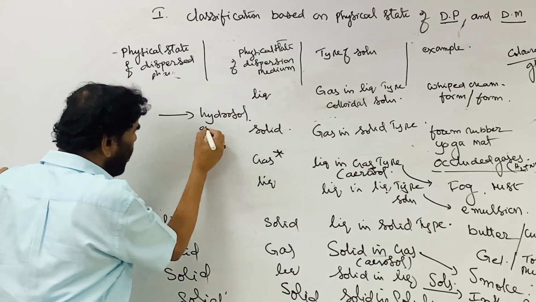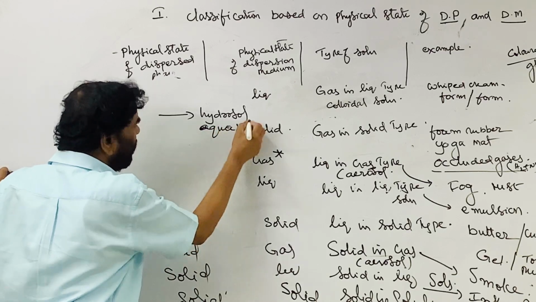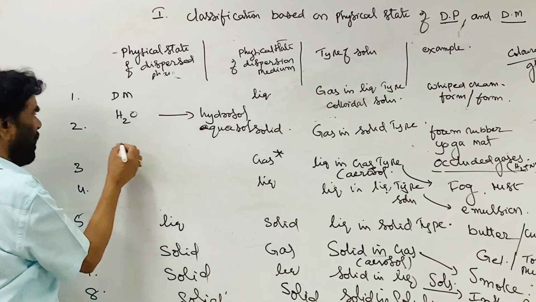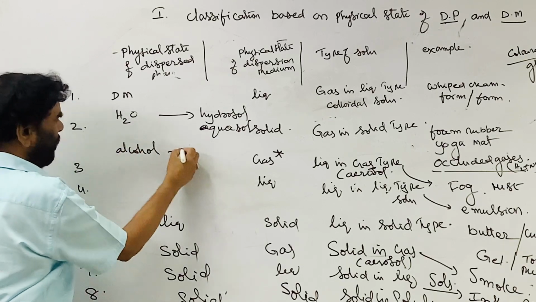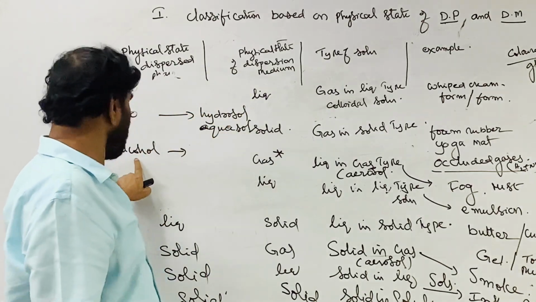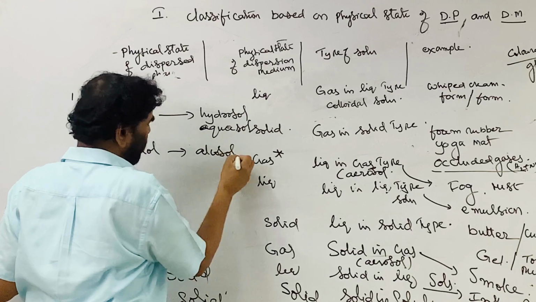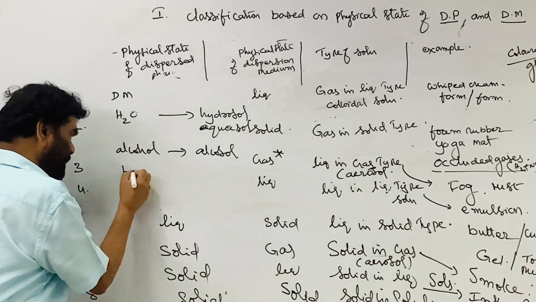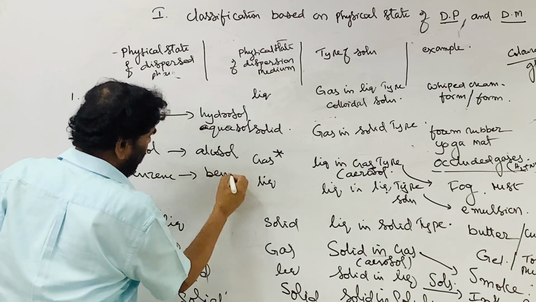Hydrosol or aquasol. If instead of water the dispersion medium is alcohol, it is called an alkosol. If benzene is used, benzosol.